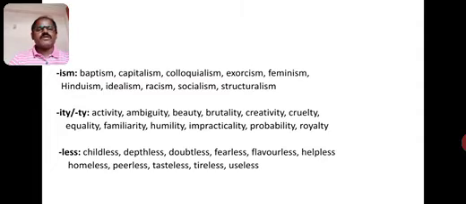Social is the root word. When we add ism to the root word, it has become socialism. It is a new word. Structural. With adding the ism suffix, it has become structuralism. Next, ity, ty. These two suffixes, when we add them to the root word, we get some new words. For example, here, active. With adding ity, it has become activity.